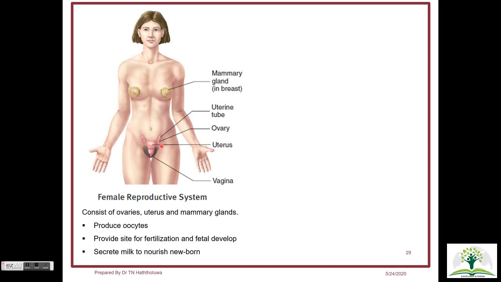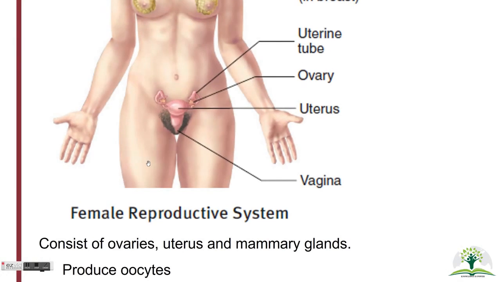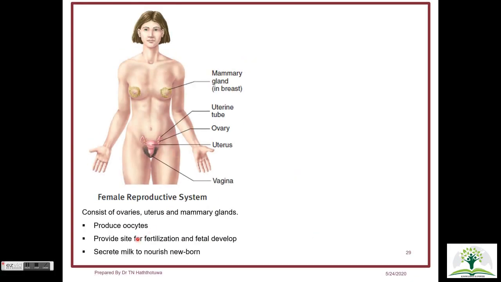The female reproductive system consists of ovaries, uterus and mammary glands. Ovaries are responsible for producing oocytes that are captured by the fallopian tube and fertilized while being transported towards the uterus. The uterus provides the site for fetal development. Once the baby is born, the mammary glands secrete milk to nourish the newborn.